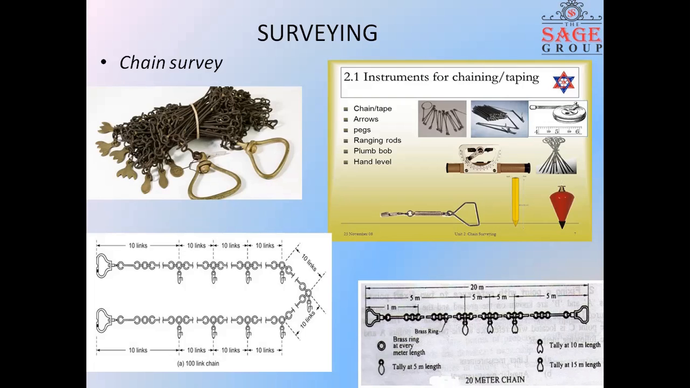The pegs are used to put some information on them, such as the direction, the starting point or the ending point, or the location of a fixed point, so that the information can be obtained easily. The ranging rods are used for ranging, so that the distance measurement is accurate and straight. The plumb bob is used to transfer or mark the center position or the starting point of the chaining, and the hand level is used so that we are measuring in a level manner.